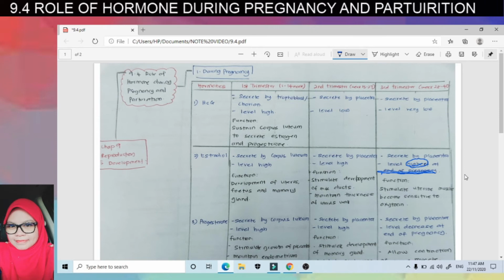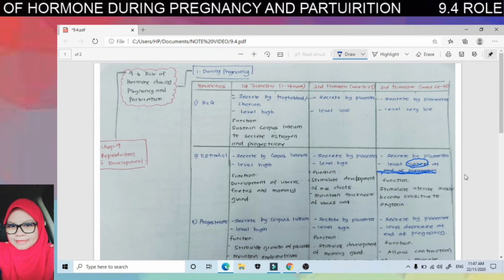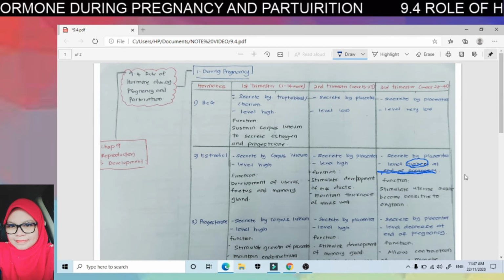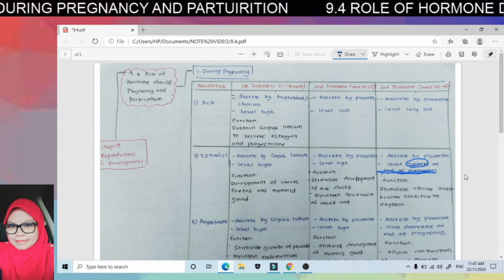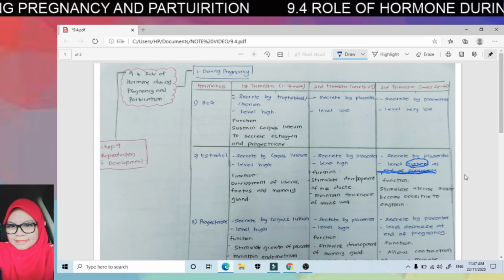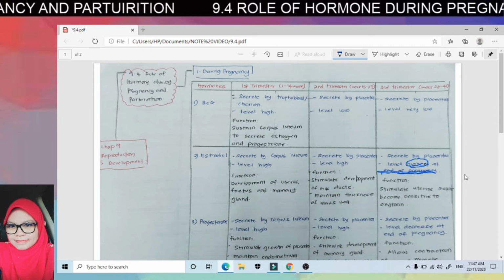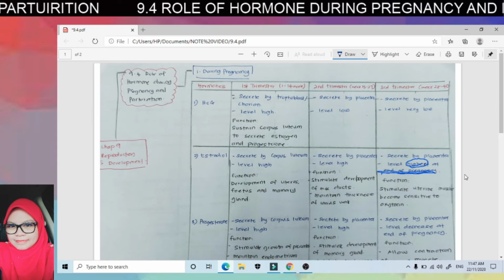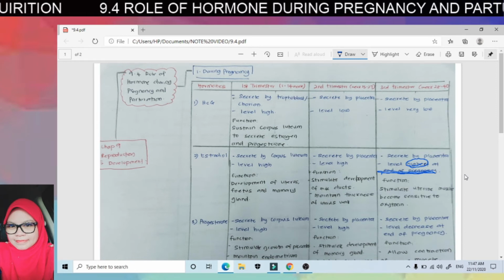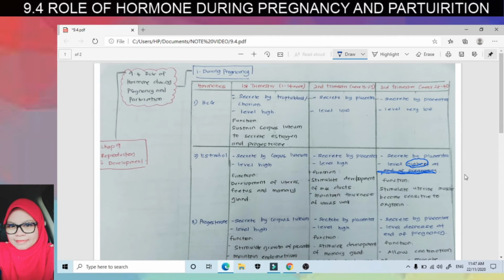Okay, lebih tinggi berbanding trimester 1, trimester 2. Waktu di hujung kandungan, the estradiol akan lagi surge, dia akan lagi banyak. Okay, and then the function at this time is to stimulate uterine muscle to become sensitive to oxytocin.